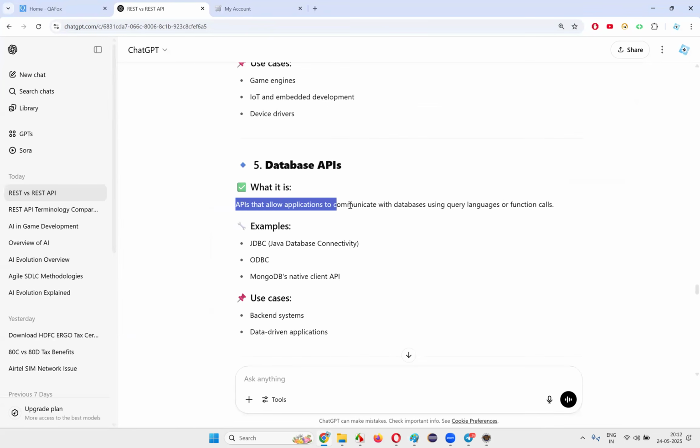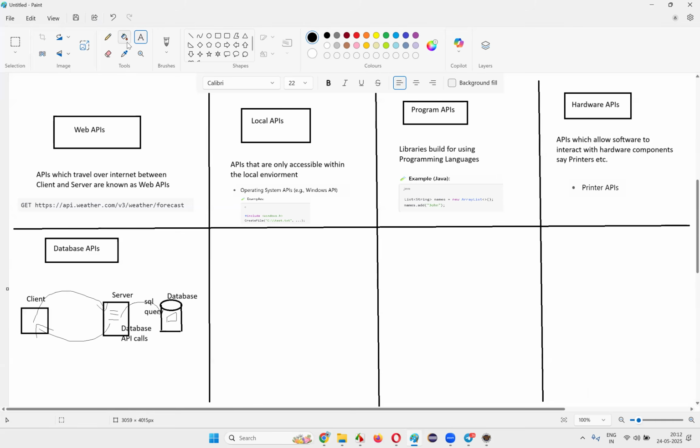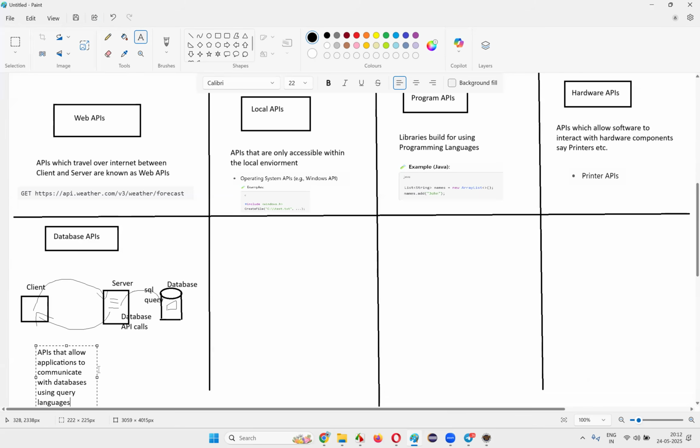APIs that allow applications to communicate with databases using query languages or function calls are called database APIs. Like this SQL query or whatever it is. Clear, everyone?